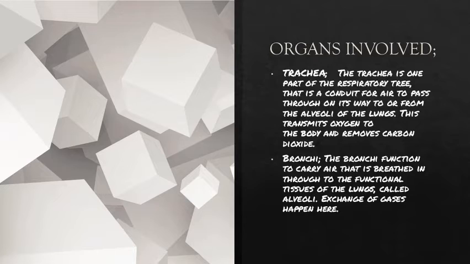What is the air which we give to it? It is the oxygen. What is the air we get? It is the carbon dioxide. So the trachea divides into two, right? The two branches are known as bronchi. Easy.